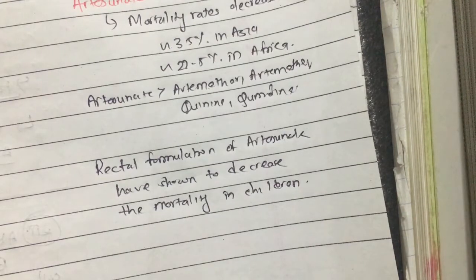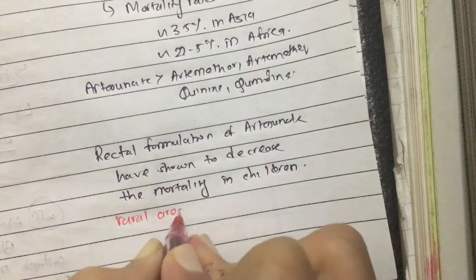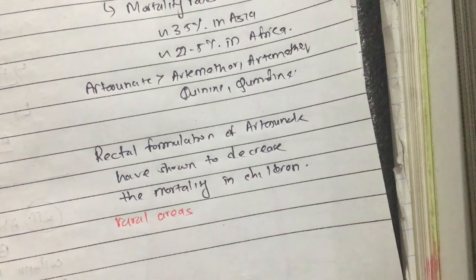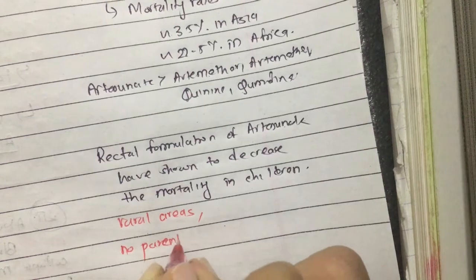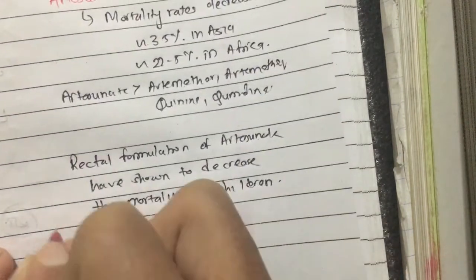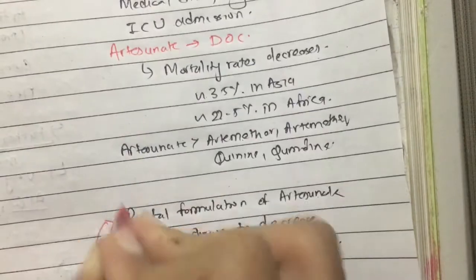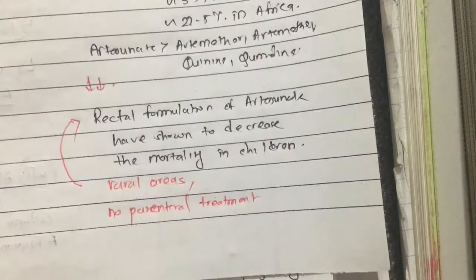So in the rural areas or areas where parenteral treatment is not available, even if we use the rectal formulation of artesunate, it decreases the mortality in case of severe malaria. So artesunate is the drug of choice.